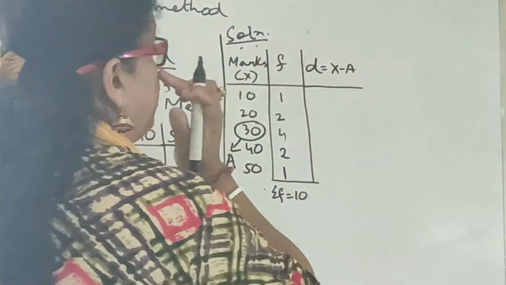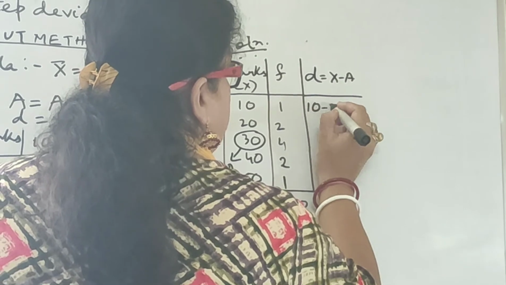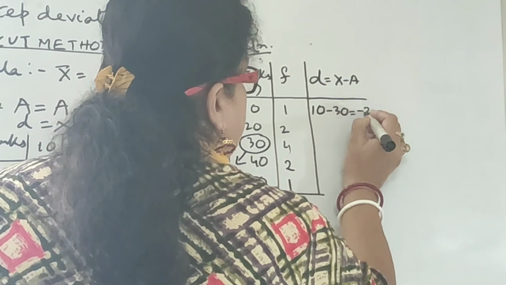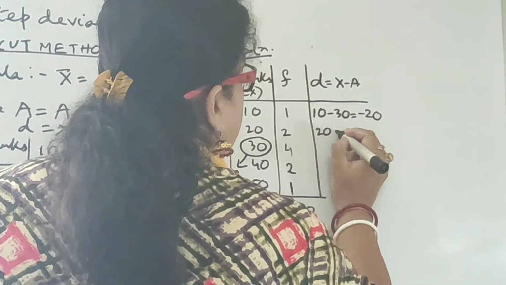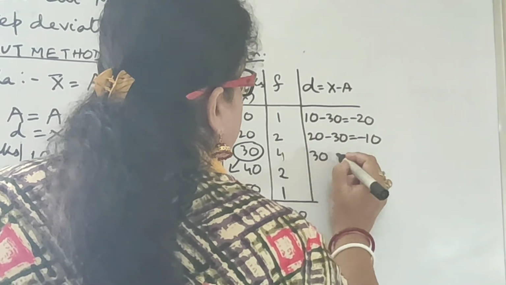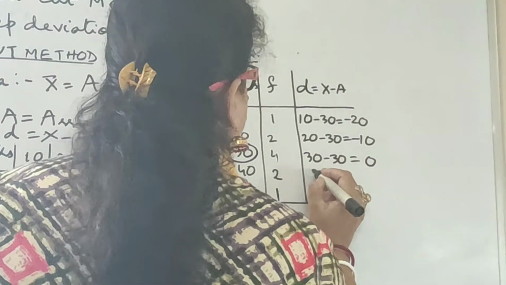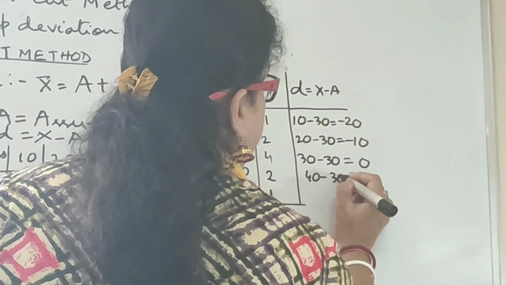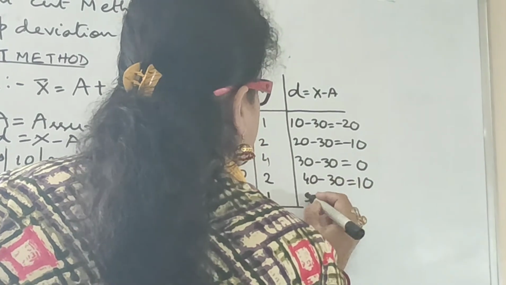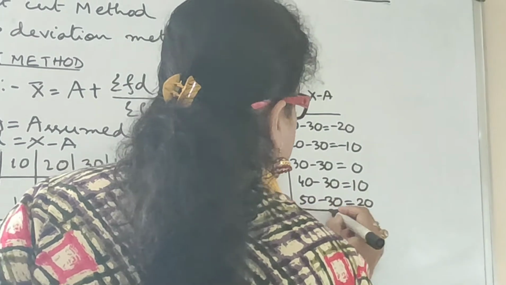So different x minus a I have to find out. So take this 10 minus 30 is equal to minus 20. 20 minus 30 is equal to minus 10. 30 minus 30 is equal to 0. Then 40 minus 30 is equal to 10. Then 50 minus 30 is equal to 20.